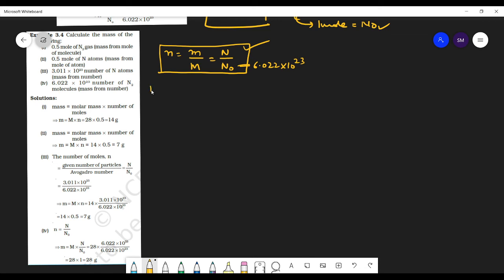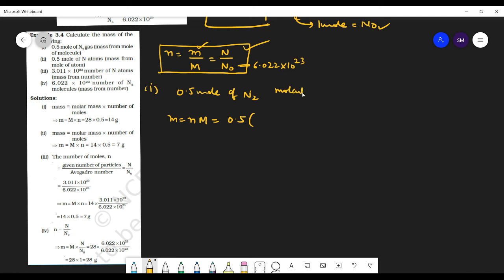So first question, students. 0.5 mole of nitrogen gas. You have to find the mass in all these cases. So first case is 0.5 mole of N2. Find the mass. So mass is equals to n into capital M, number of moles into molar mass.